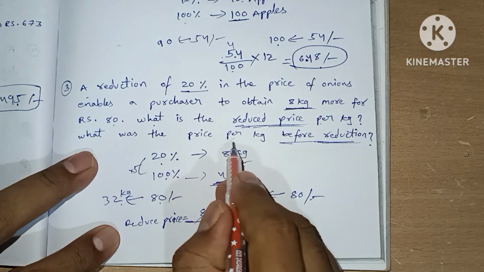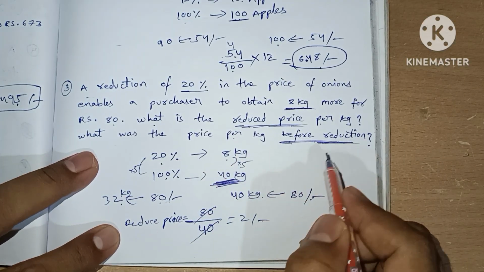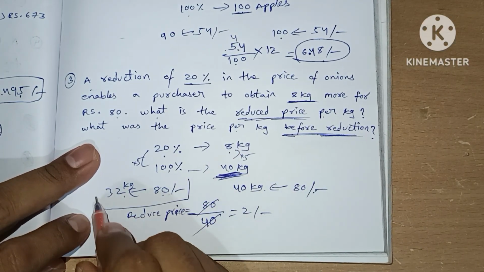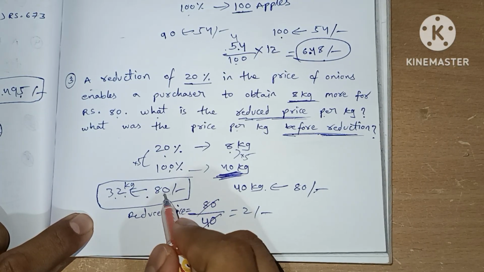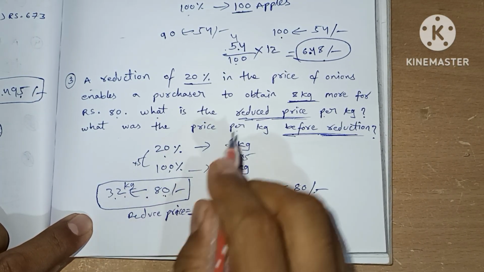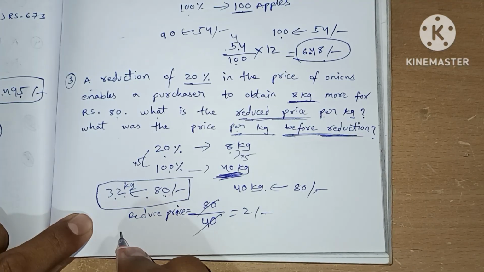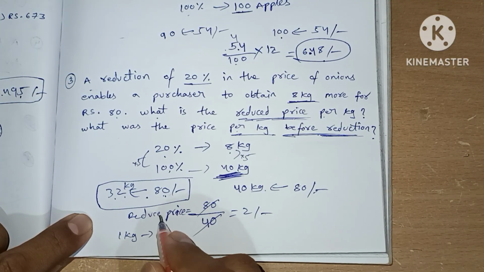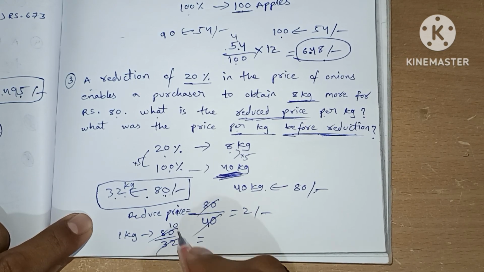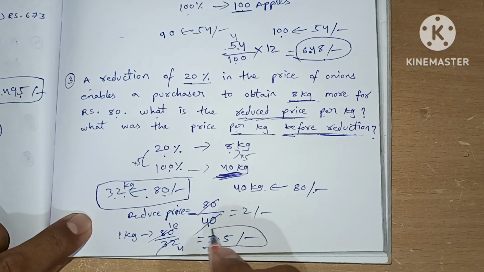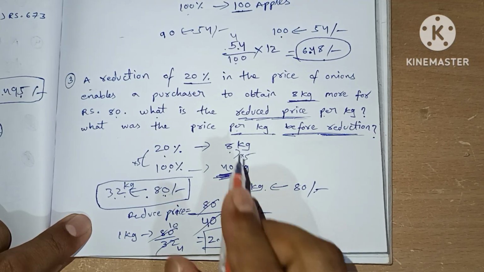The question, what was the price per kg before reduction? Before reduction, 32 kgs for 80 rupees. Asked about per kg, so for 1 kg, 80 divided by 32, which is 10 divided by 4, means 2.5 rupees. So this is the answer for the second one.